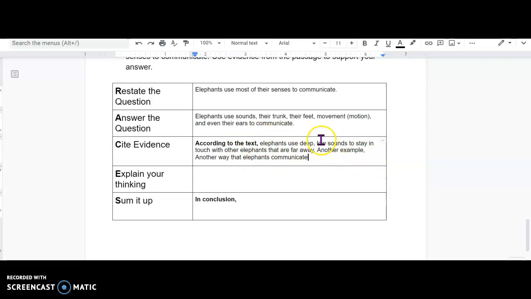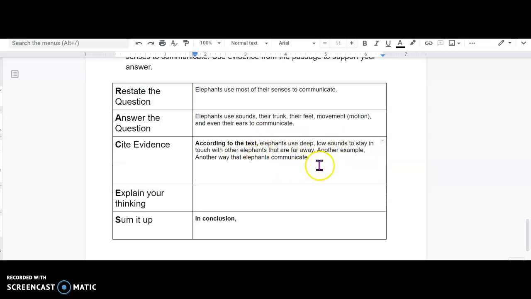So I'm not going to finish this box. I'm going to have you do that. So you're going to have quite an answer here. It might be long, and that's okay, which means I'm going to cross this box off because you're going to explain your thinking in here this time. Sometimes that happens. So pause this video and really dig deep. Stretch out this answer. Give 4, 5, maybe even 6 examples of how elephants use their senses to communicate. When you're all set, come back so we can talk about the in conclusion section.